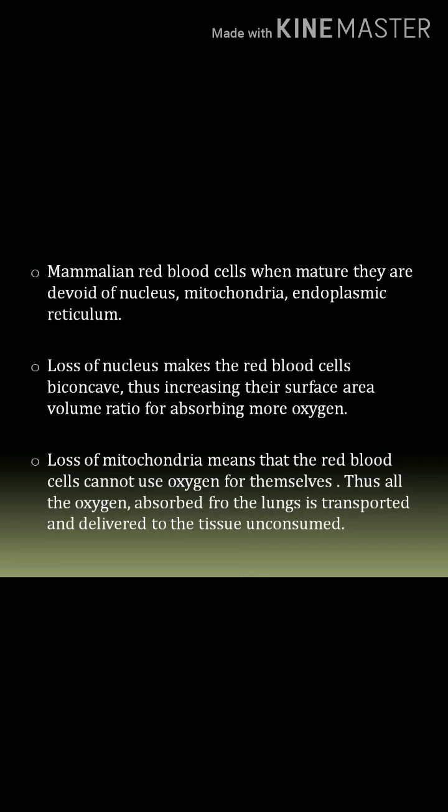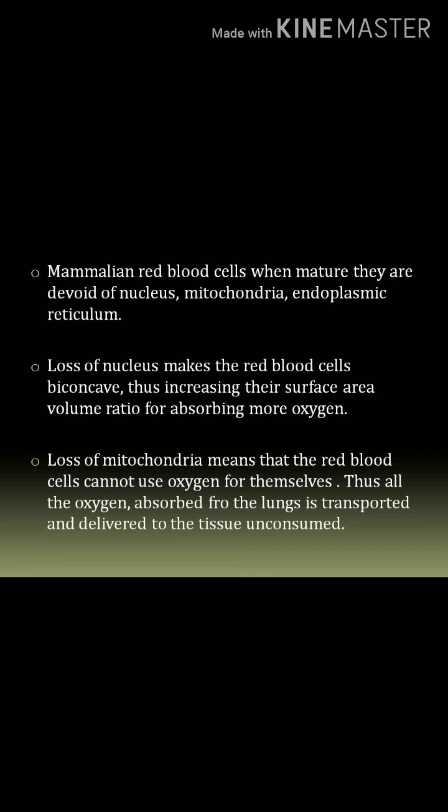Next, loss of mitochondria. Loss of mitochondria means that the red cells cannot use oxygen for themselves, because the mitochondria show the cellular respiration. Thus, all the oxygen absorbed from the lungs is transported and delivered to the tissues unconsumed. Whatever oxygenated blood the RBCs receive from the lungs, all that oxygen is transported to the different parts of our body. The RBCs will not utilize it for themselves.